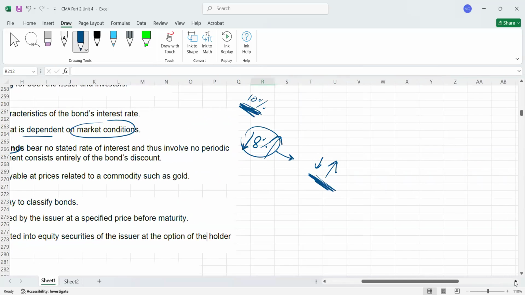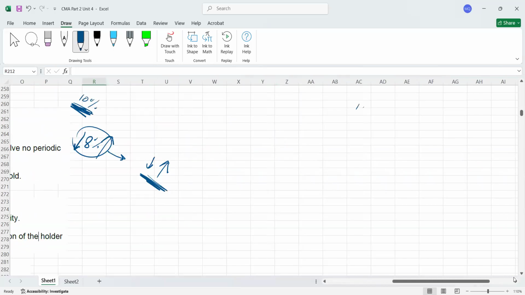Let me give you an idea. So here we go. For example, today a company is issuing bonds at, for example, $980, and the face value of the bond is $1,000.